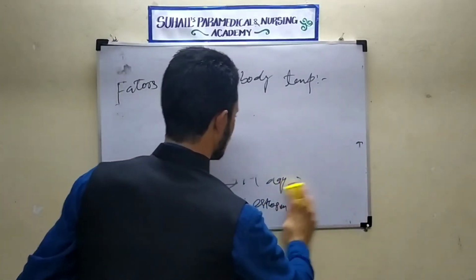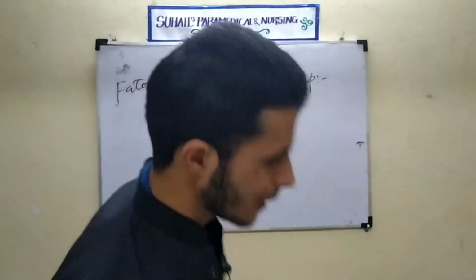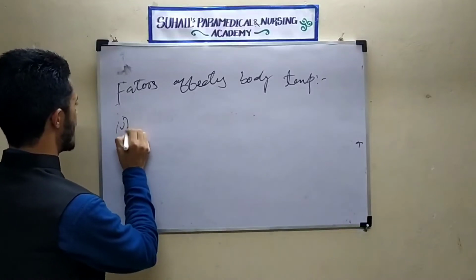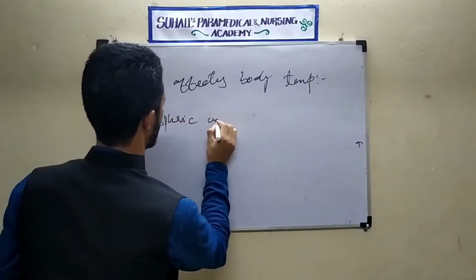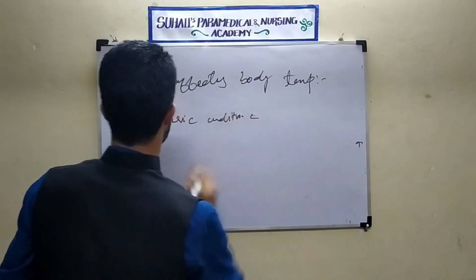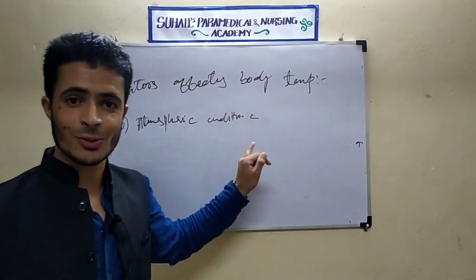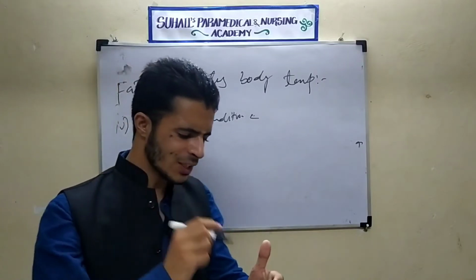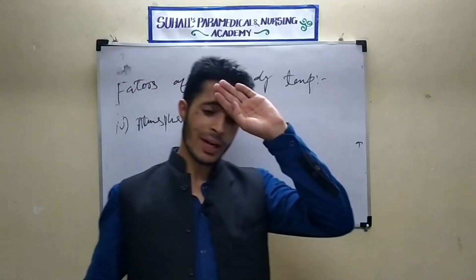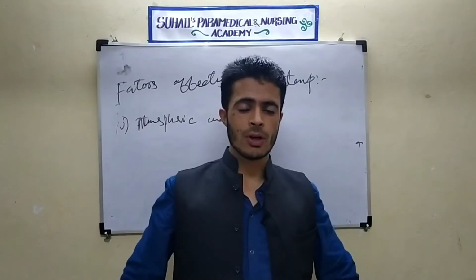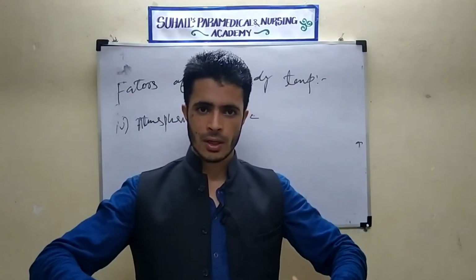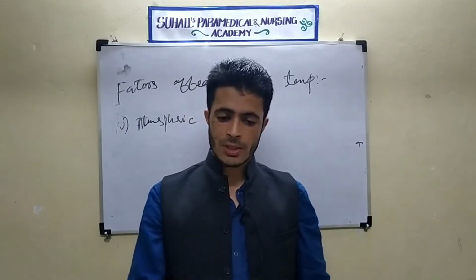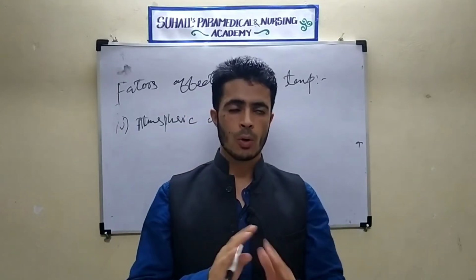Now I will explain the fourth point, the fourth factor that will affect body temperature: atmospheric condition. Atmospheric condition will also affect body temperature. I will give a simple idea about atmospheric temperature. When I was at home during winter, I was using many clothes. I was using a jacket, a Kashmiri traditional dress called a pheran, because there was a very cold atmosphere outside.